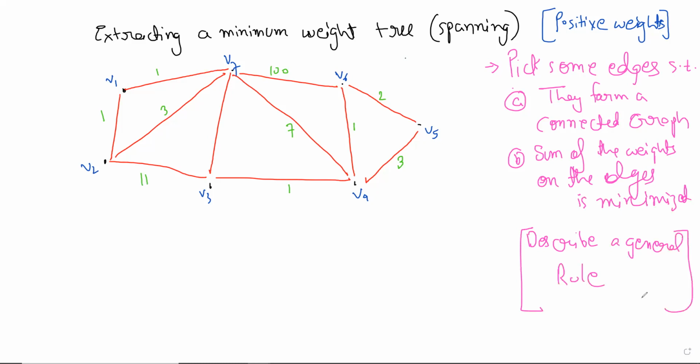First, is the setting clear to everyone, what we are trying to do? Okay. So then let's think about it. It could be an ad hoc way, but eventually we want a rule.